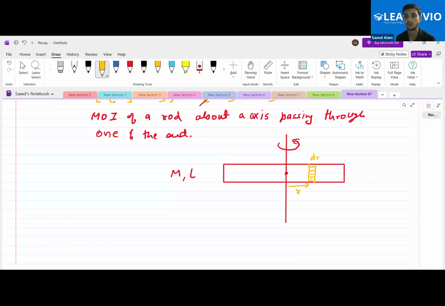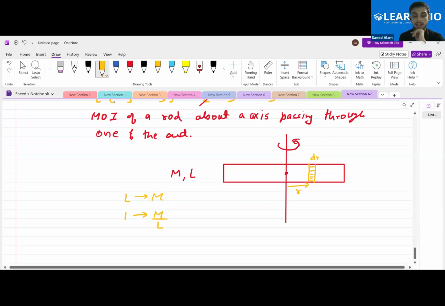Don't remember the things. Follow the complete derivation. That will help you, because if you remember the derivation, you can apply it everywhere. So Aman, tell me how to do so. What to do? That L length corresponds to mass M. Then 1 unit length corresponds to M by L.